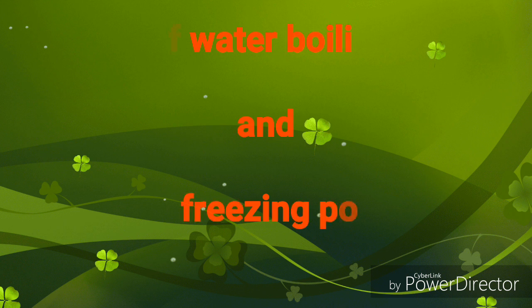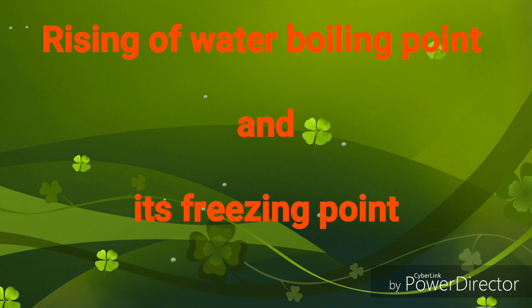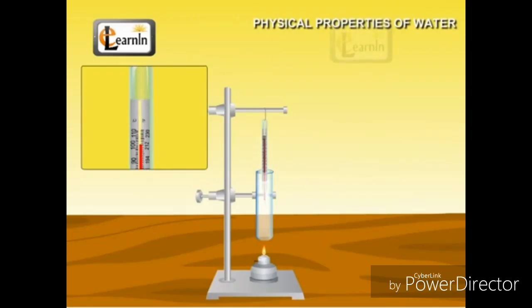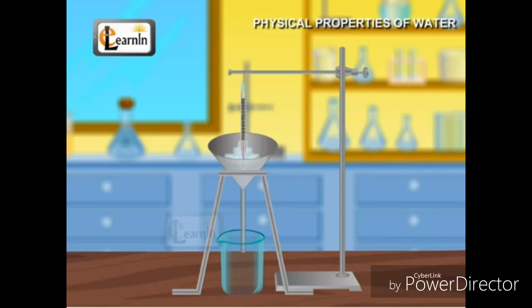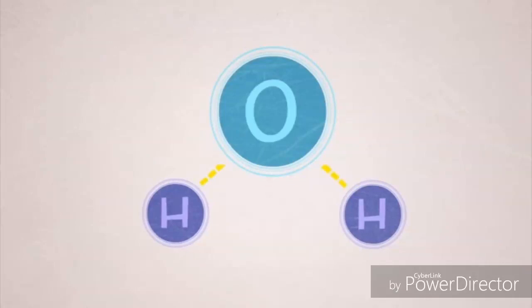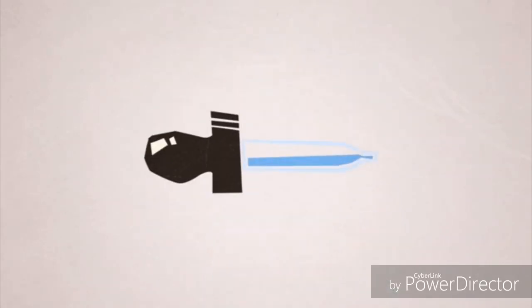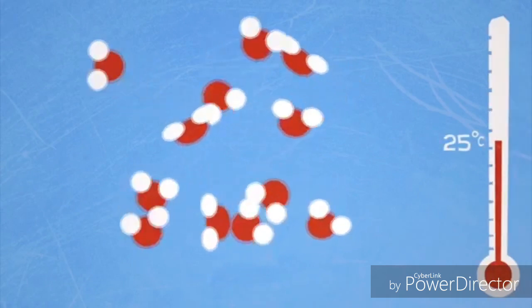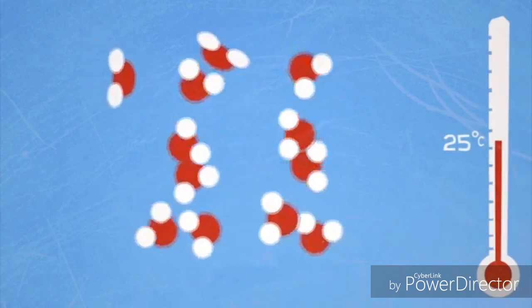Now you will know the reason for the rising of water's boiling point and freezing point: the presence of hydrogen bonds between its molecules. We find that pure water at normal atmospheric pressure boils at 100 Celsius degrees and freezes at 0 Celsius degrees. Now I will tell you why water density decreases on freezing. This means that the density of ice is lower than that of water.